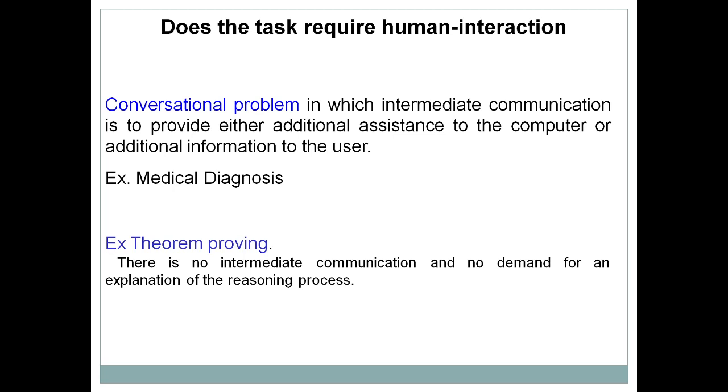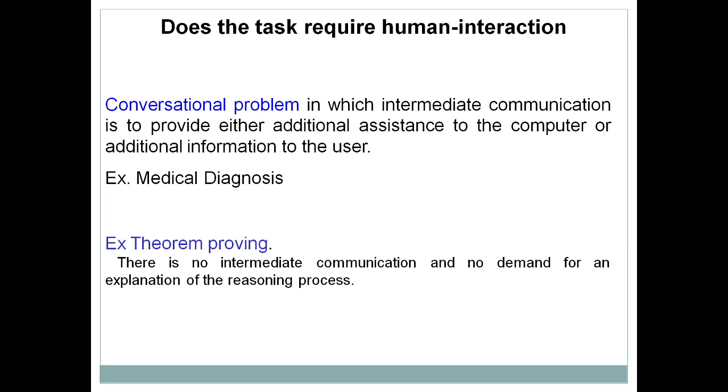Another example is medical diagnosis. In case of medical diagnosis, obviously human interaction is required. You need to convey what symptoms you are suffering from and what problems you are facing. You tell this problem to the doctor, then the doctor diagnoses the disease accordingly and gives a prescription of medicine. So we can say this problem requires human interaction. There are certain problems where you require interaction, and there are certain problems where we do not require interaction, and they can be solved very easily without it.